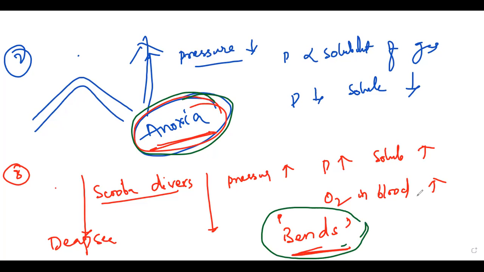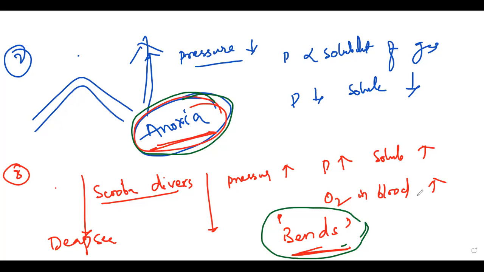The bends is nothing but an accumulation of excess gas in the blood. In the case of the deep sea, at a very low region, the pressure is very high. Most of the gases, like nitrogen and oxygen, can easily dissolve in our blood. Both gases can easily dissolve in blood, so they will dissolve in excess.